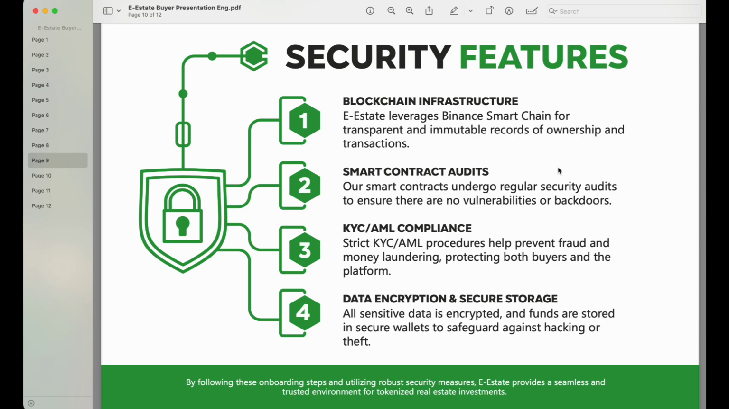They do have regular security audits by a reputable company that does the smart contract audits, and of course the KYC, as I said before, everybody has to go through KYC to make sure that they comply with the rules and regulations of Panama, because that is where they are registered. So here you go, guys.